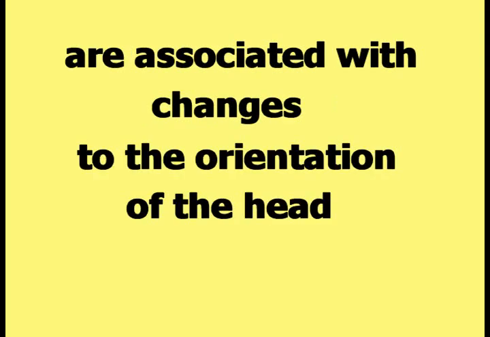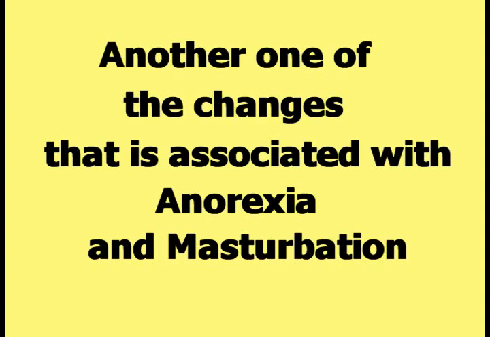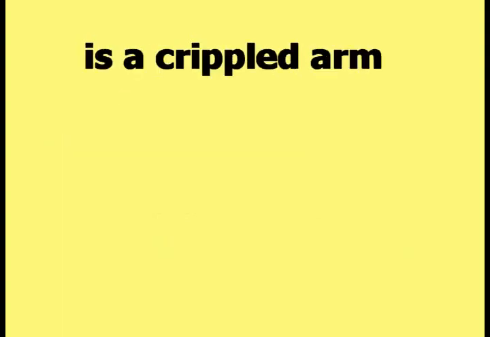Masturbation and anorexia are associated with changes to the orientation of the head. The woman's head is both rotated to the right and pointing down to the right. Another one of the changes that is associated with anorexia and masturbation is a crippled arm.